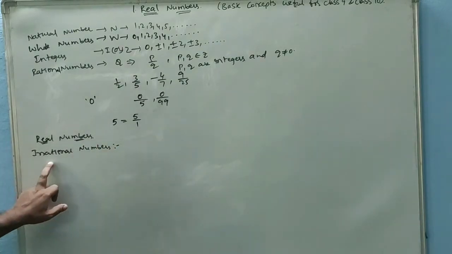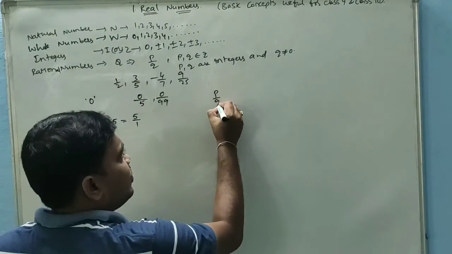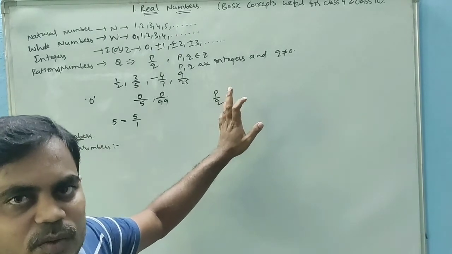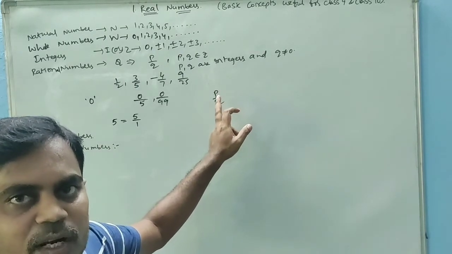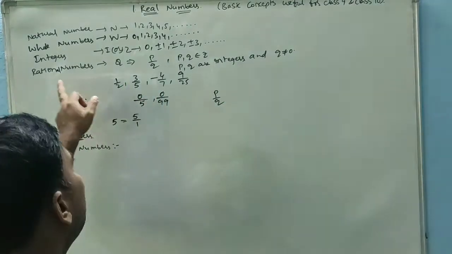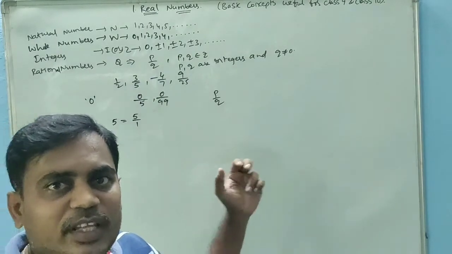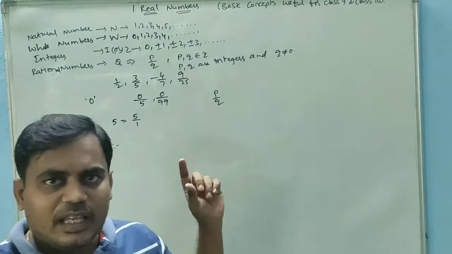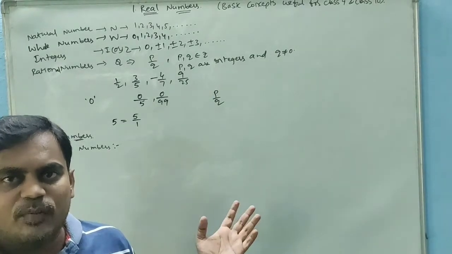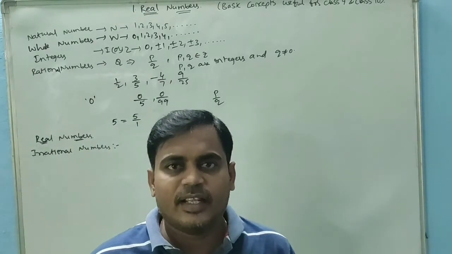Before discussing irrational numbers, recall that a rational number is in the form of p by q, where p, q are integers and q is not equal to 0. When we convert the p by q form to decimal form, every rational number is either a terminating or a non-terminating recurring decimal.